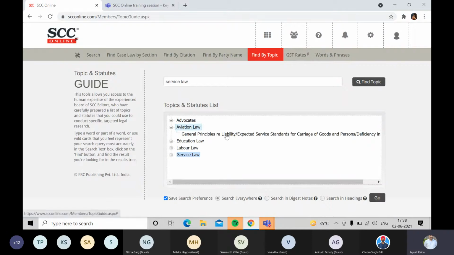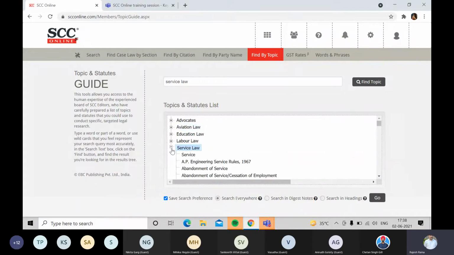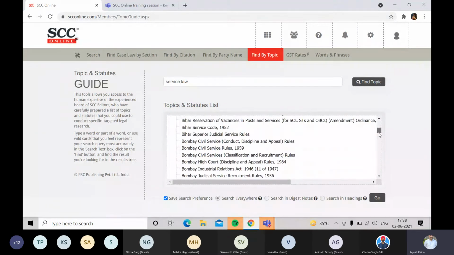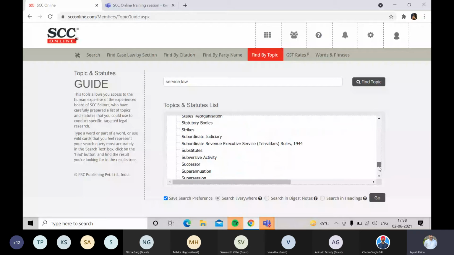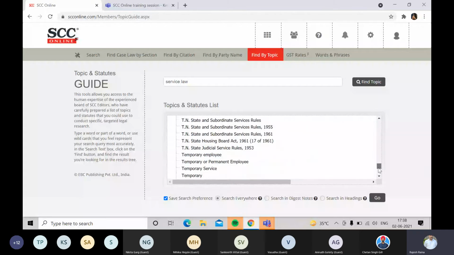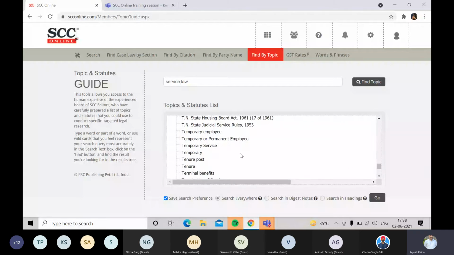There also some service standards are there, as well as in advocates, and of course under service law you have all the subtopics. From here you can select the one you are looking for, and then you will be able to get, say, temporary service or terminal benefits, any kind of topic that you have over here.